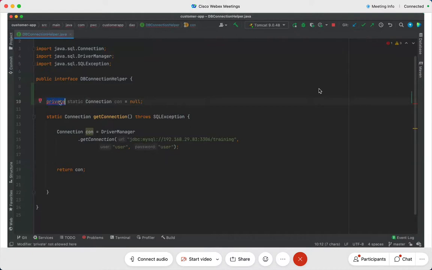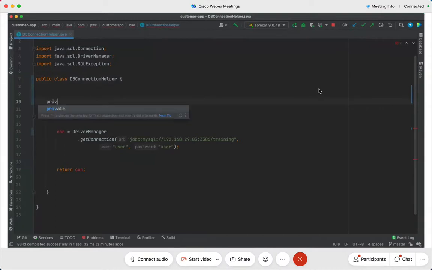Oh, I'm in an interface. Okay, I cannot change the value. Fine. In this case I will have to create this as a class.